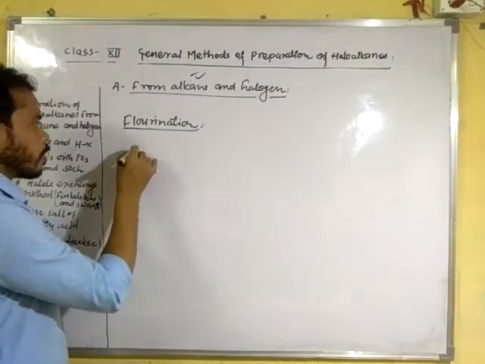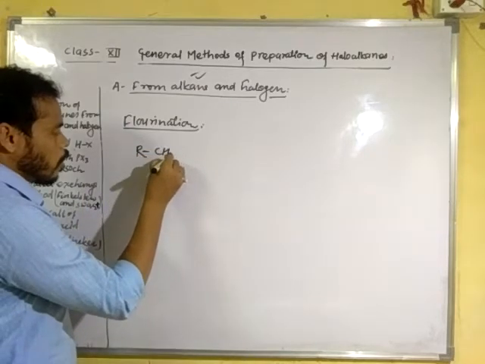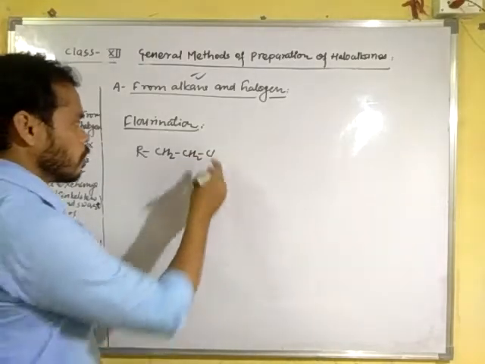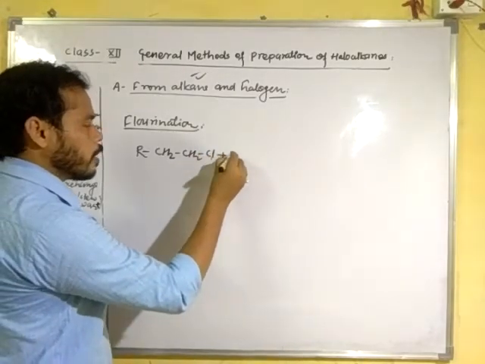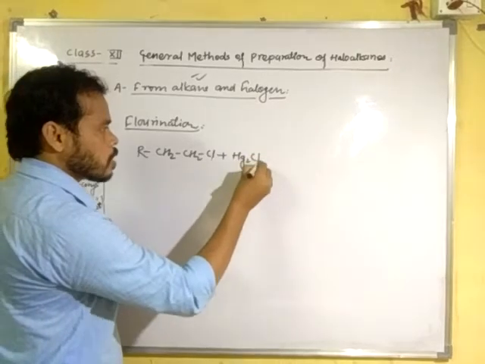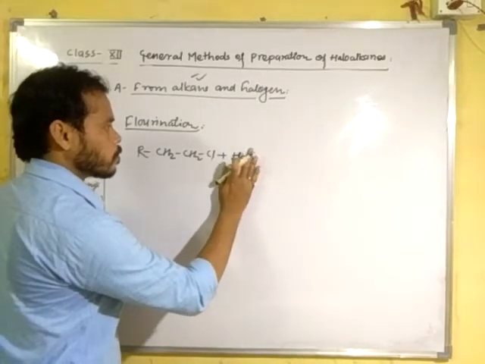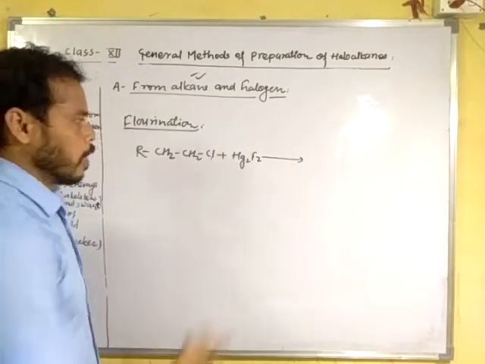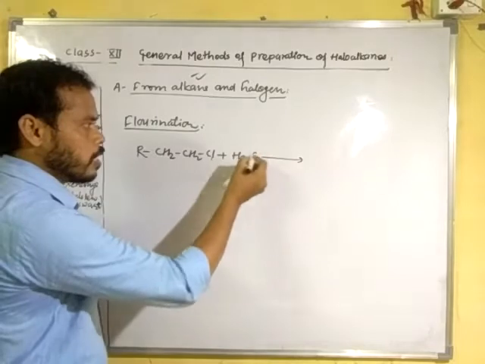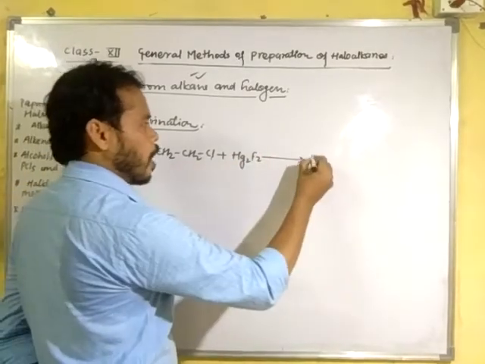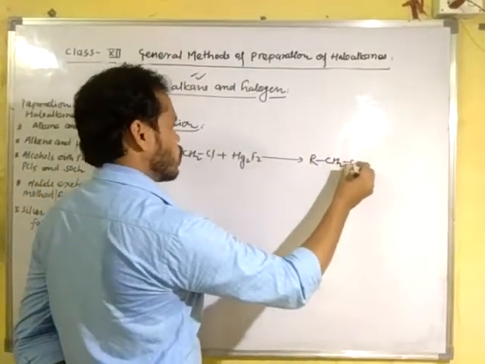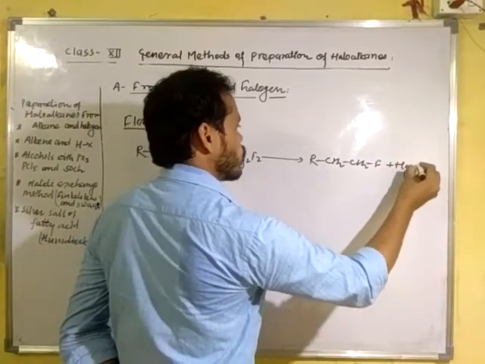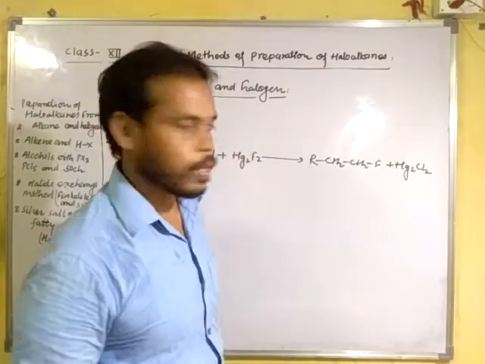In this method, chloroalkane or bromoalkane is treated with mercurous fluoride and gives a substitution product; the chlorine atom is substituted to form RCH2CH2F plus Hg2Cl2 as a byproduct.